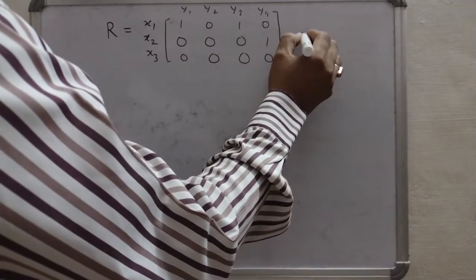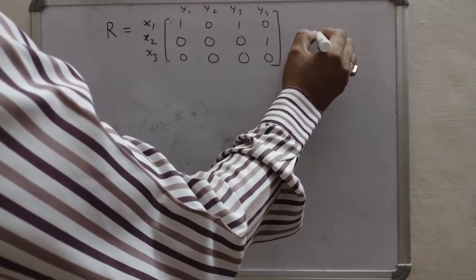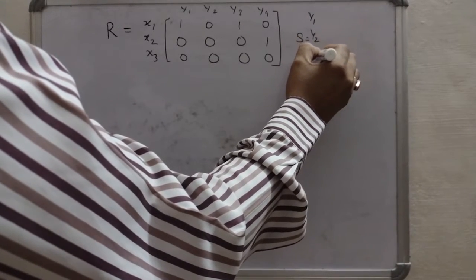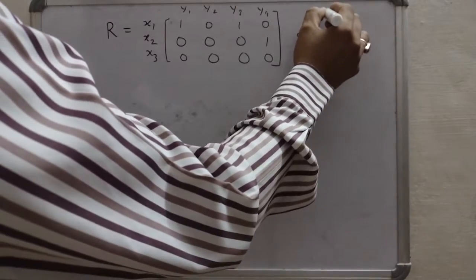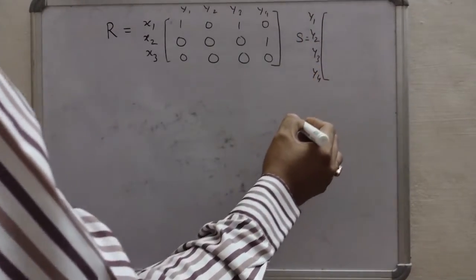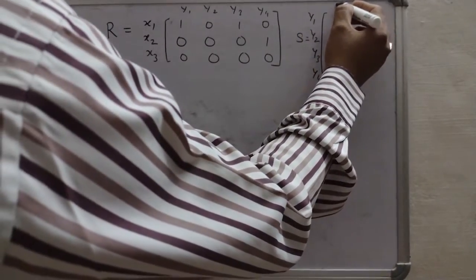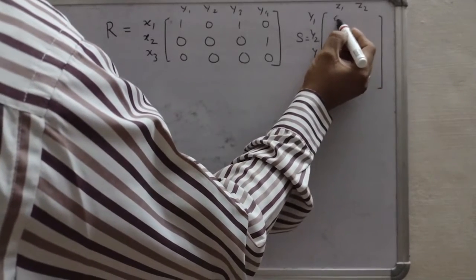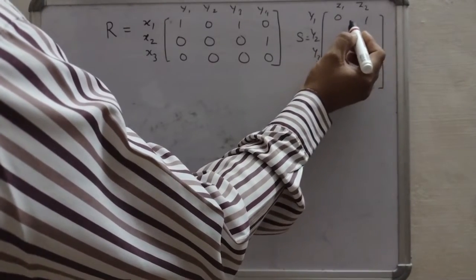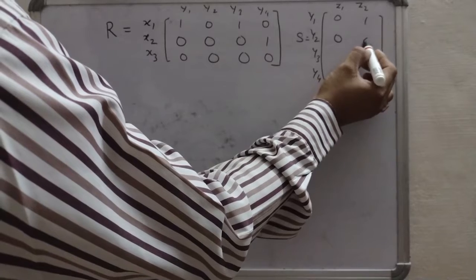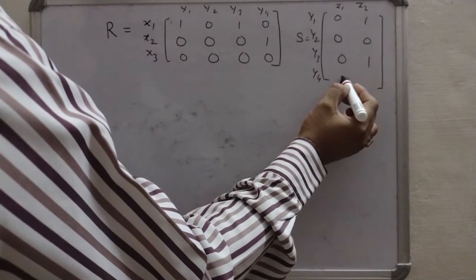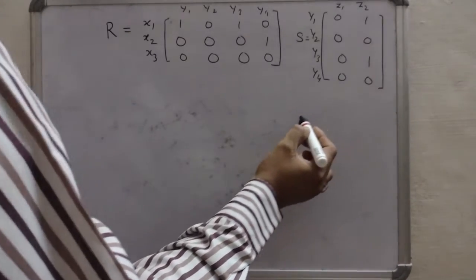And S equals y1, y2, y3 and y4 and z1, z2. So here it will be 0, 1, 0, 0, again 0, 1, then 0, 0.